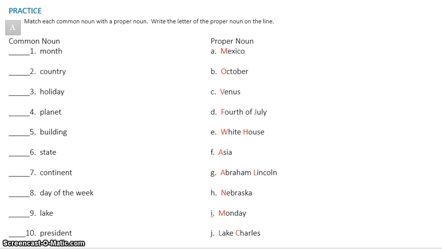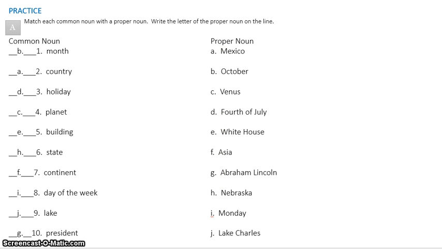And then I want you to come back and we'll check the answers together. This should be fairly easy for you. I don't think you should have any problems. So do this and come back. Okay, now that you're back, go ahead and check your answers.